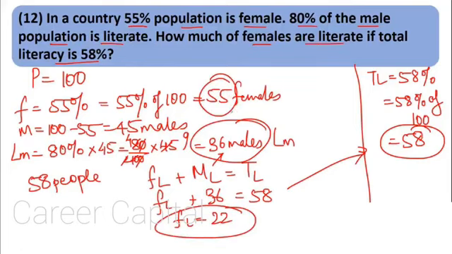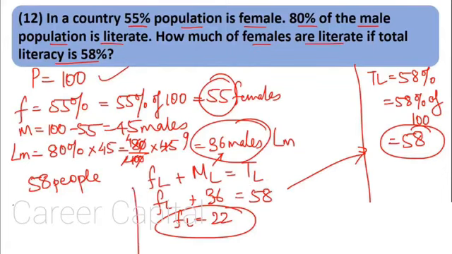Now what we have to find is how much of the females are literate. Okay, in percentage we have to find out. Why do we have to find out in percentage? Because no concrete value of population is given, so we cannot write just 22 over here. Everything is given in percentage, so the answer has to be in percentage.